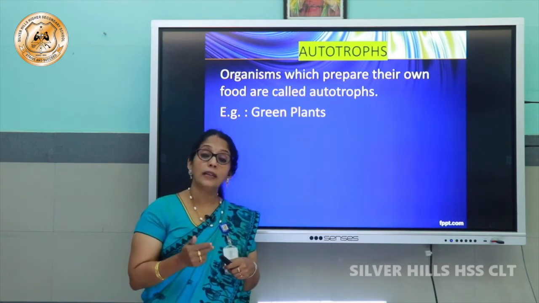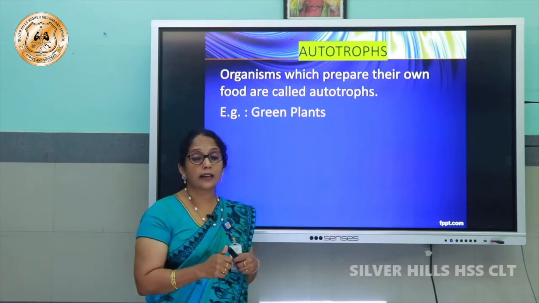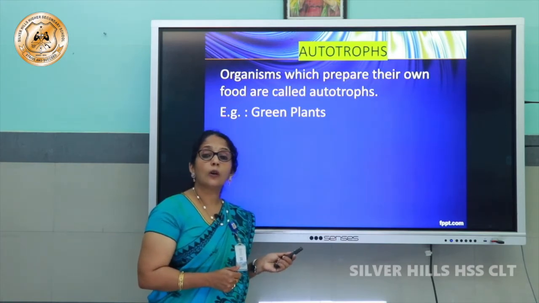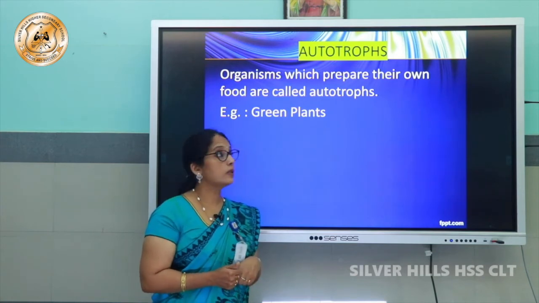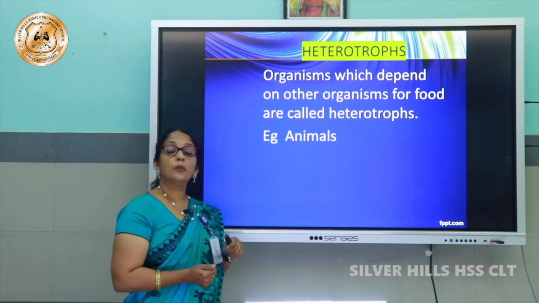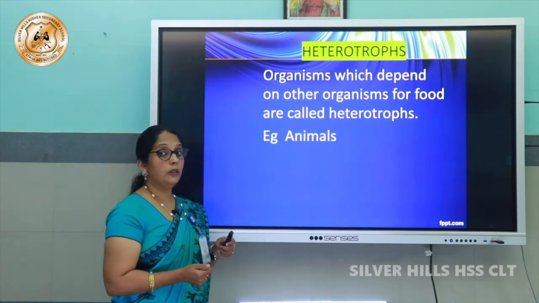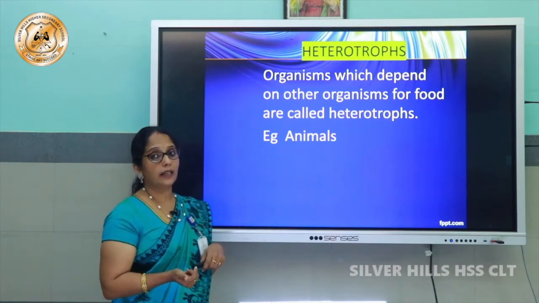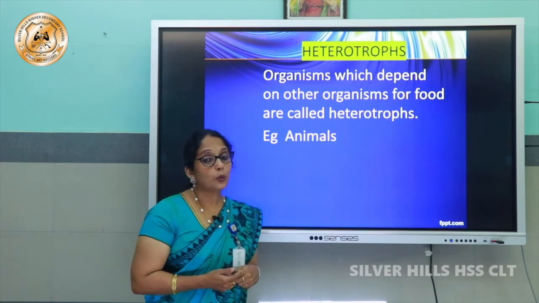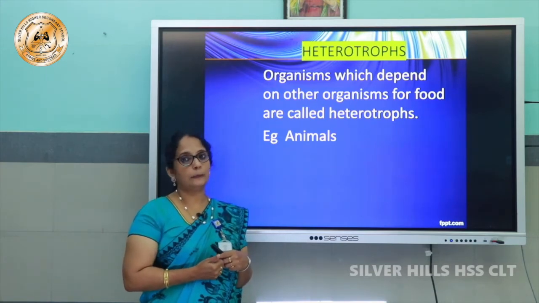Now, you can see some animals depending on plants for their food. Some animals may be directly depending on plants for their food, and some may be indirectly depending on plants. Such animals are called heterotrophs. So heterotrophs are the organisms which depend on other organisms for food, directly or indirectly. Example, animals. This type of nutrition is called heterotrophic nutrition.